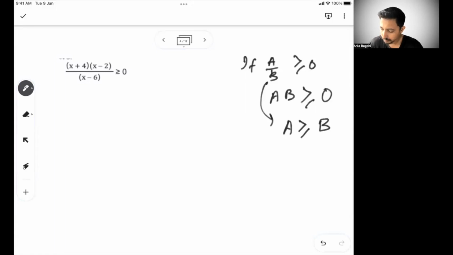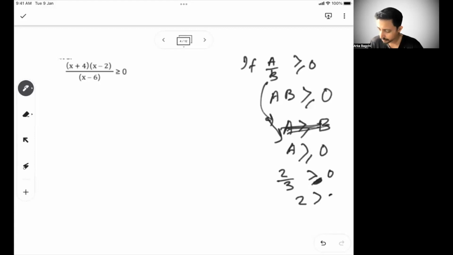So we cannot say a greater than equal to 0, because this is not possible anyway. So from here you cannot say a greater than equal to 0. For example, and I have explained this in the previous session completely, but I'm just quickly revisiting that. So if you have, let's say 2 by 3, 2 by 3 is greater than 0, right? 2 by 3 is greater than 0.